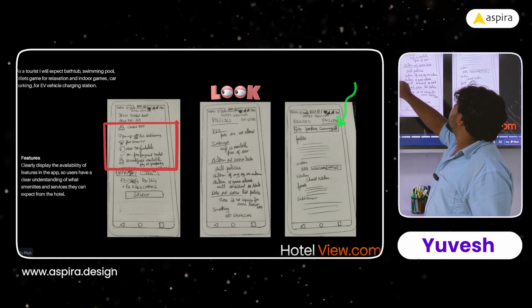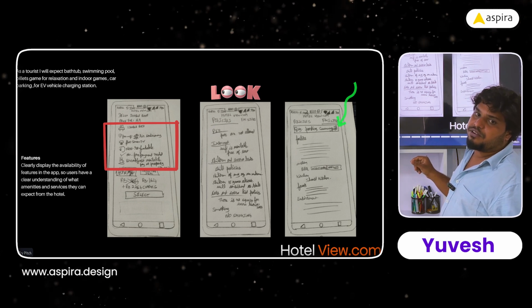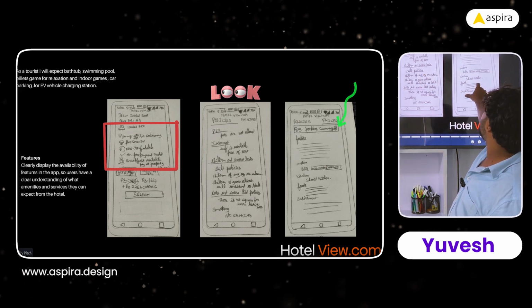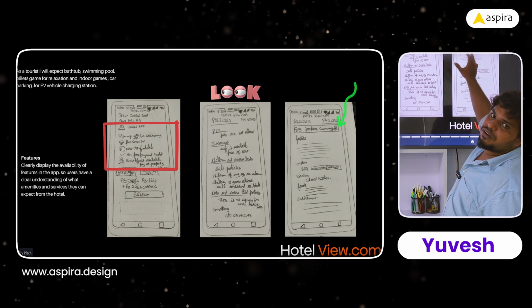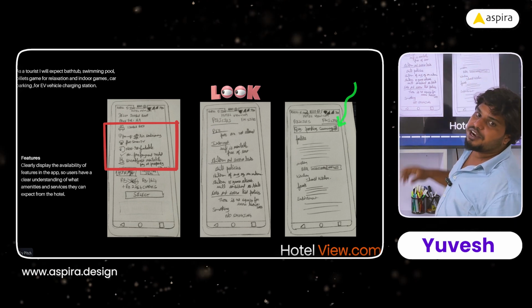I have given that, and the policies and facilities. These are the policies which the hotel may follow, so we can view that, and the facilities, for example, parking or swimming pool. What facilities do you need? You can search. I have also given that search option. You can search and you can book the hotel.